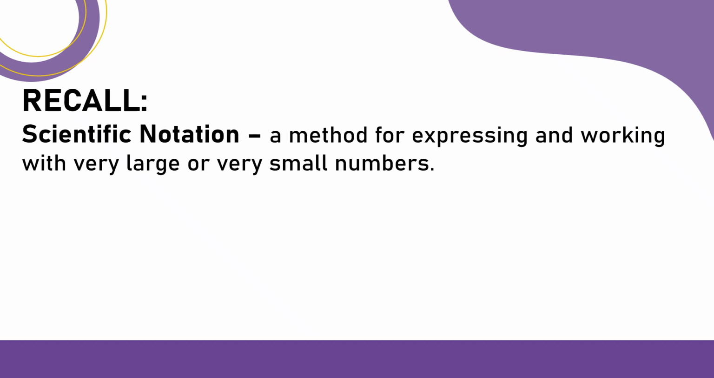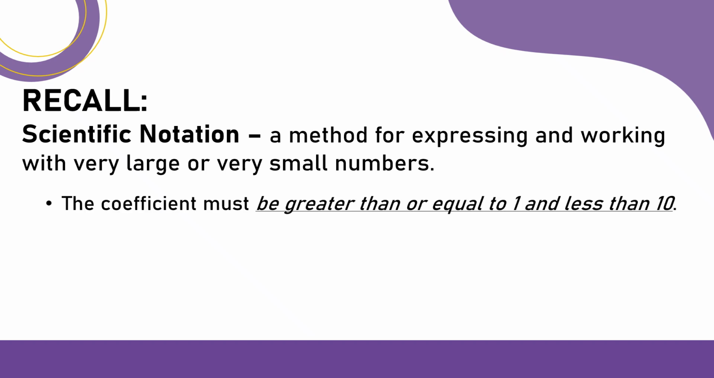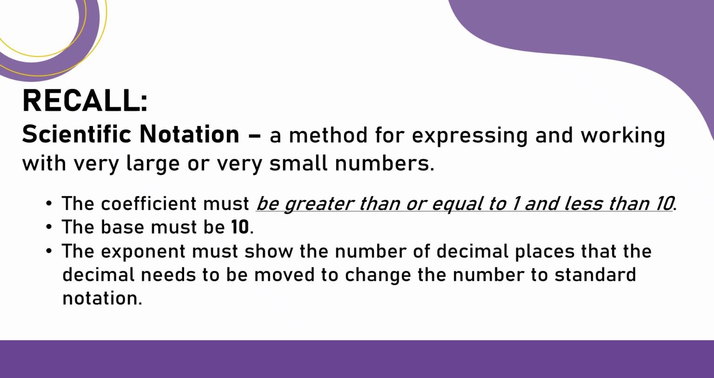Last topic for this video, we have the scientific notation. It is a method for expressing and working with very large or very small numbers. So let's recall the parts of a scientific notation. So first, we have the coefficient. It is a number greater than or equal to 1 and less than 10. We have the base, which is 10, and we have the exponent, which would show you the number of decimal places that the decimal needs to be moved to change the number to standard notation.